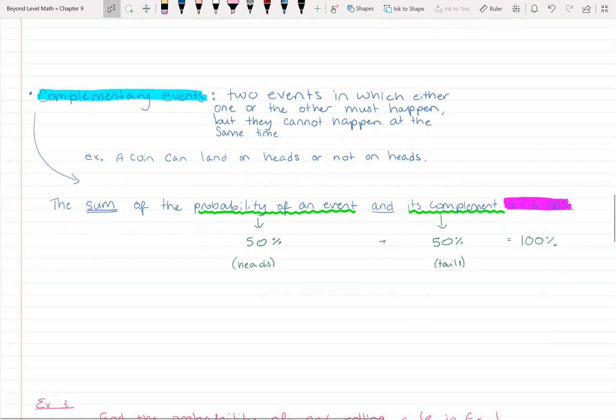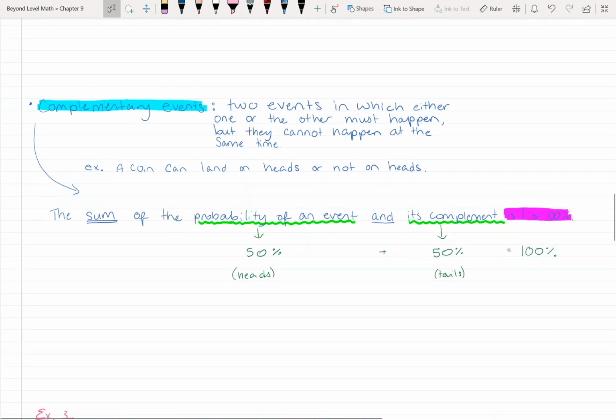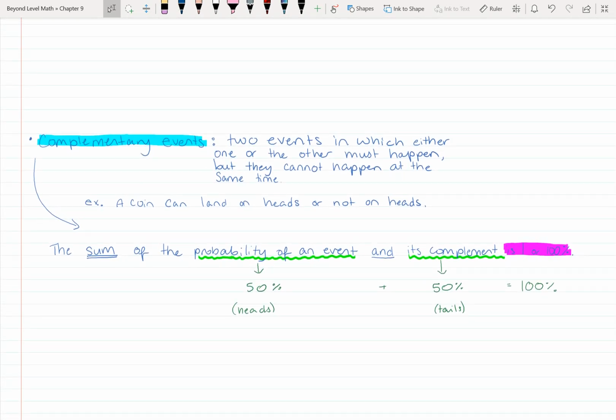So a complement would be, so if you had a bag of marbles, and 5 of the marbles, 5 out of 20, were blue. Well, if I asked for the complement of pulling out a blue marble, or a complement of probability of pulling out a blue marble, well, pulling out a blue marble would be 5 out of 20. The complement is the opposite, so not pulling out a blue marble. So it would be 15 out of 20.